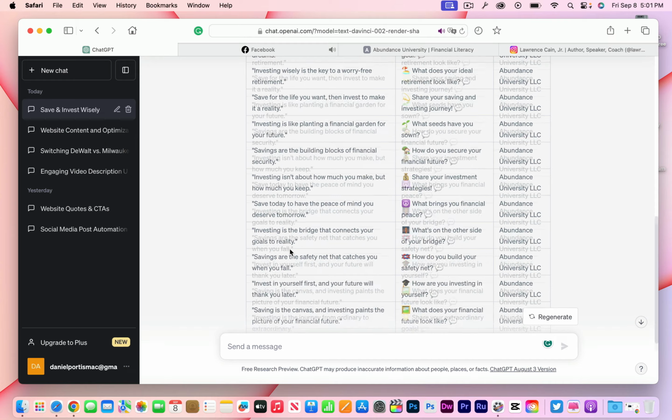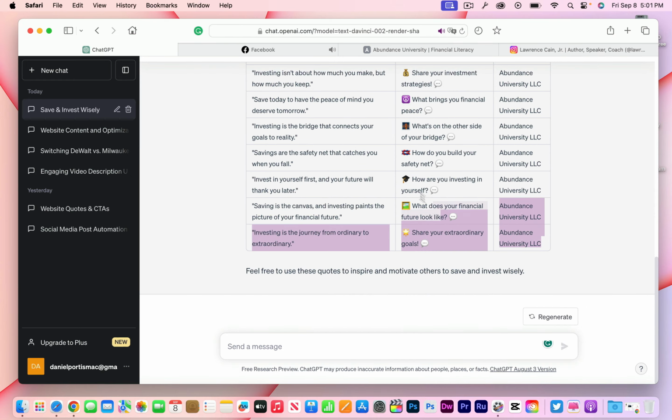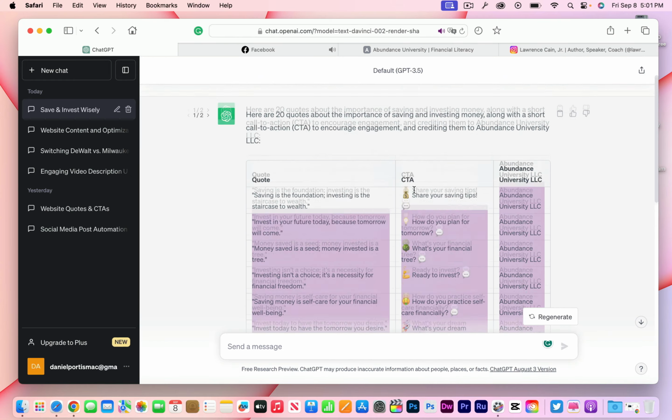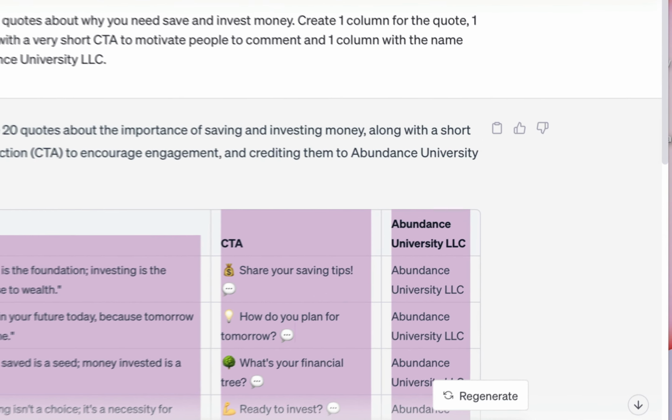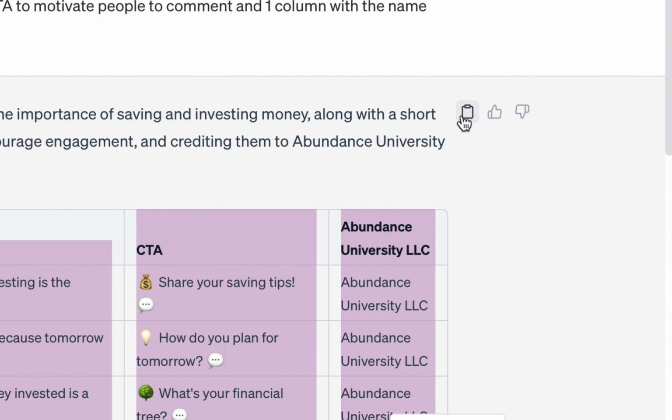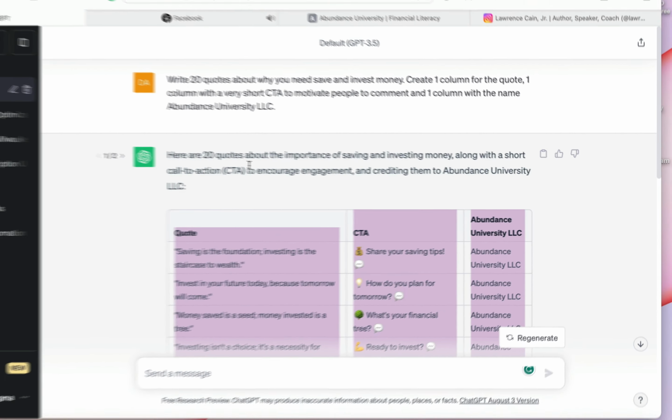So what I'm going to do now is copy all of this right here. ChatGPT does have a copy button right here. Don't hit that though, because it's going to copy that as well.